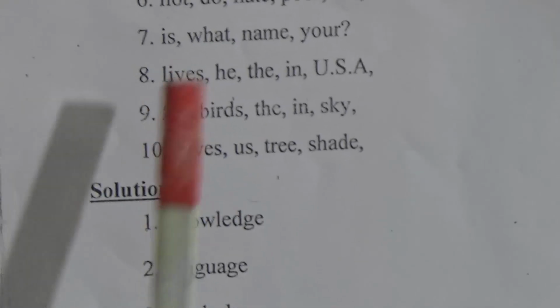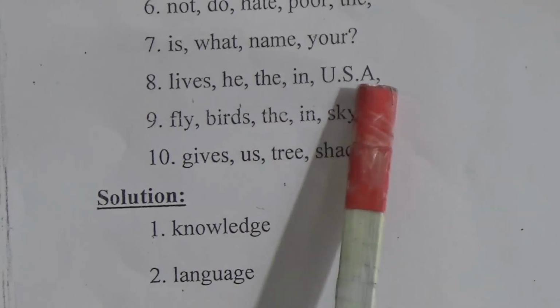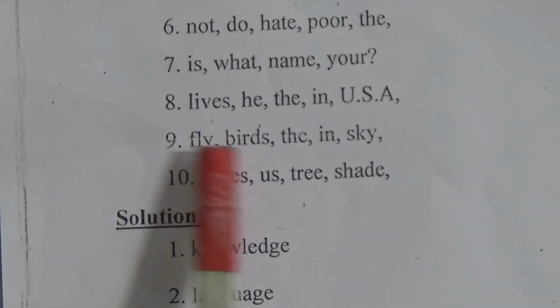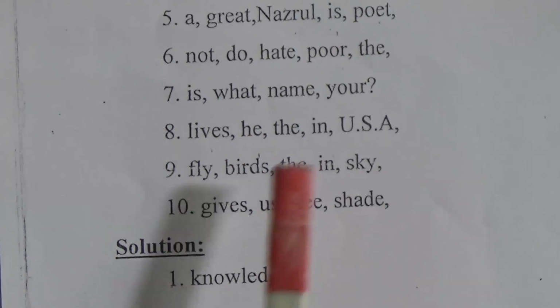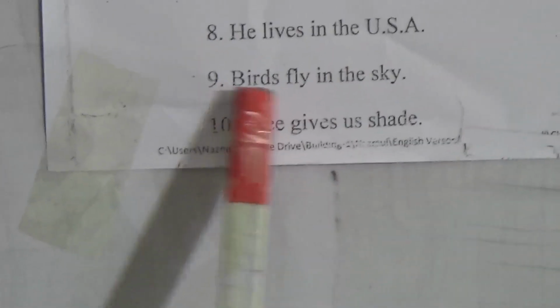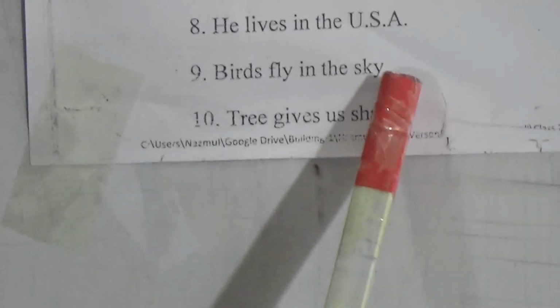Number 8: Lives he in USA. So the answer is he lives in the USA. Again I am saying, he lives in the USA. Number 9: Fly birds the in sky. So the answer is birds fly in the sky. And last one is a full stop.